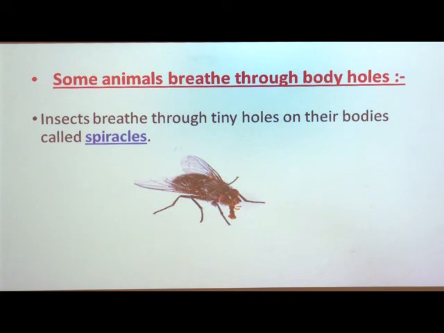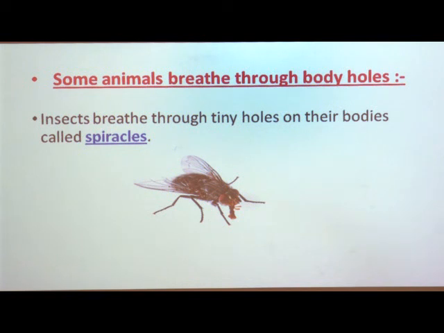Now in your textbook you can see the picture of a grasshopper, but here is the picture of a housefly. This is also an insect. Houseflies also breathe through body holes, and in your textbook you can see the picture of a grasshopper and the holes present on it. The grasshopper uses the spiracles to breathe air and to give out carbon dioxide. So this is breathing through body holes.